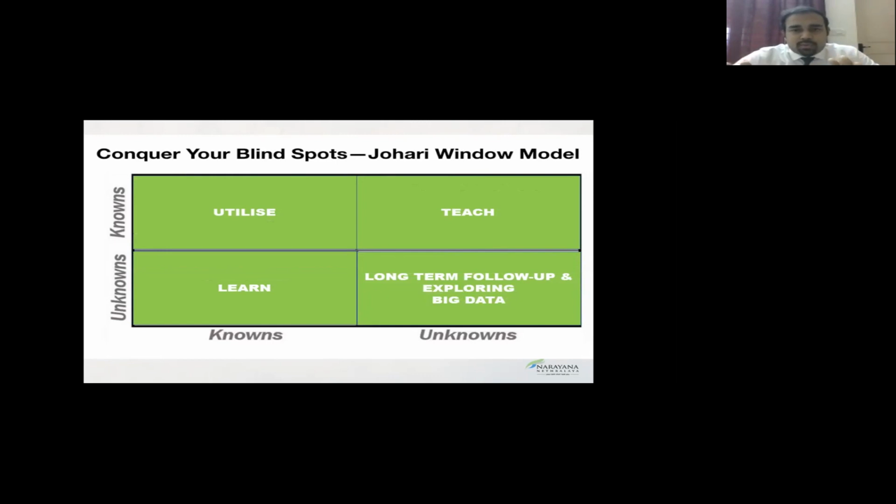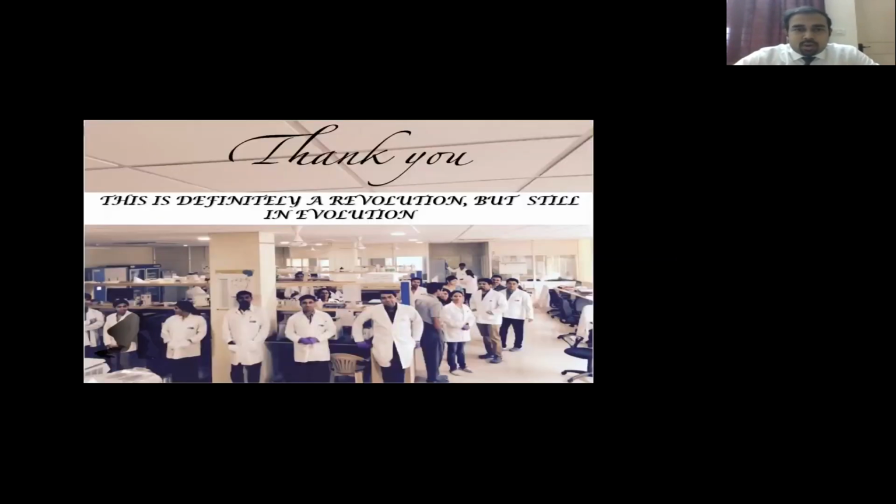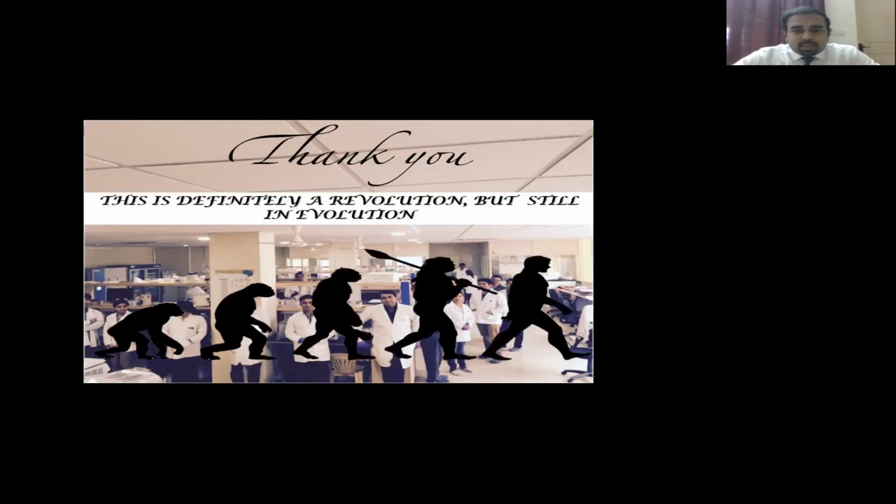All these things you would find out only when you have a long-term follow-up and big data, wherein apart from just topography, just tomography and biomechanics alone, you have a combination of all these factors along with other factors such as genetics, molecular, inflammation, and ultrastructural collagen properties. So we have a long way to go. So the final crux of this topic, which I had given the title evolution of biomechanics, is that I would conclude by saying this is definitely a revolution, but it is still an evolution.